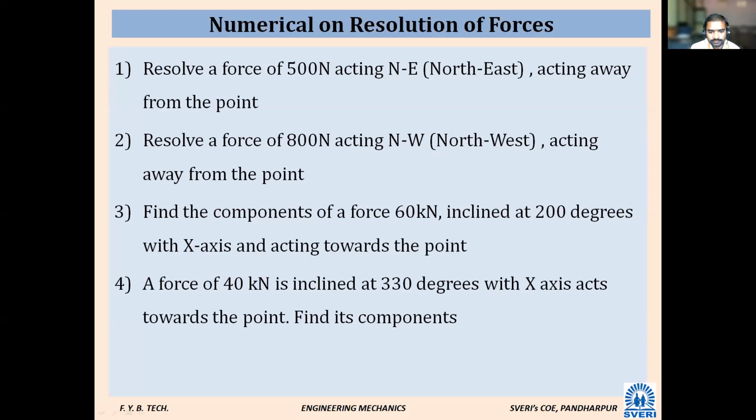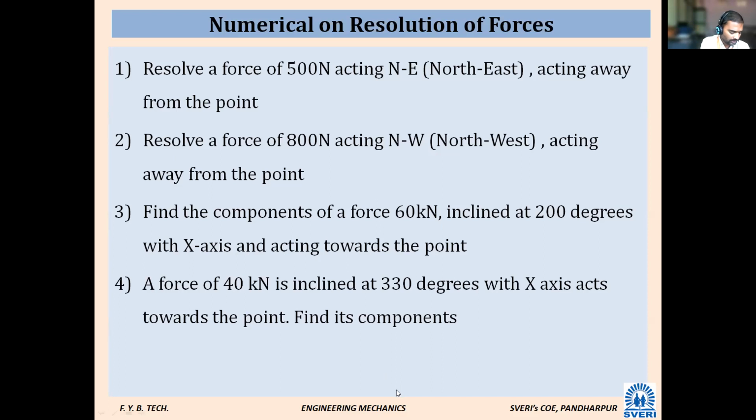Find the components of a force of 60 kilonewton inclined at 200 degrees with the x-axis and acting towards the point.